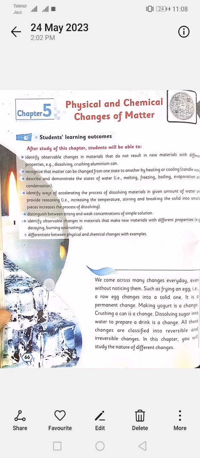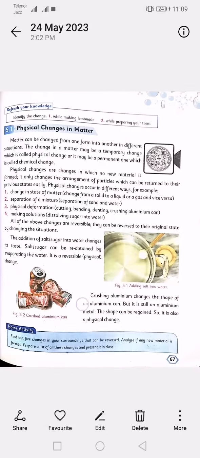All these changes are classified into reversible and irreversible changes. In this chapter, you will study the nature of different changes. Physical changes in matter. Matter can be changed from one form into another form in different situations.